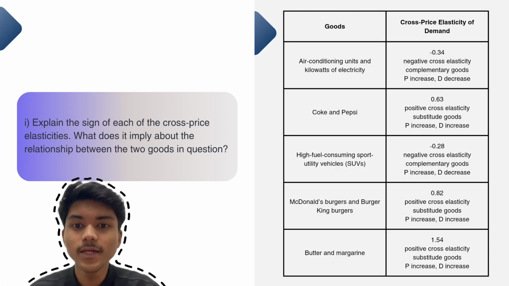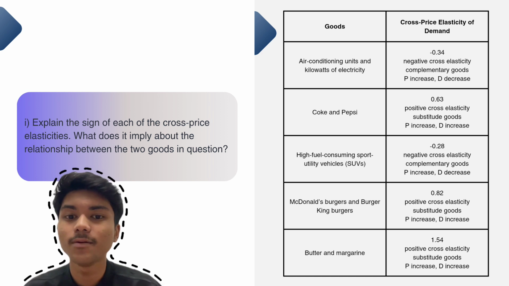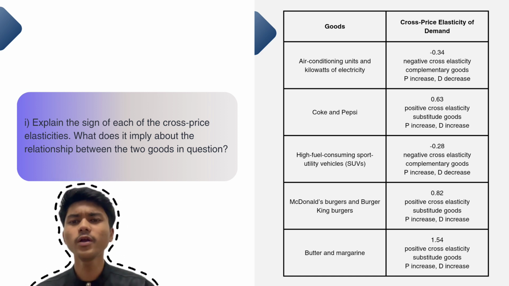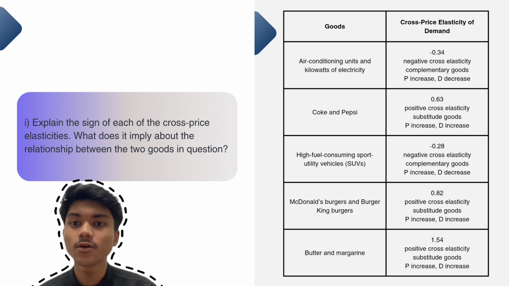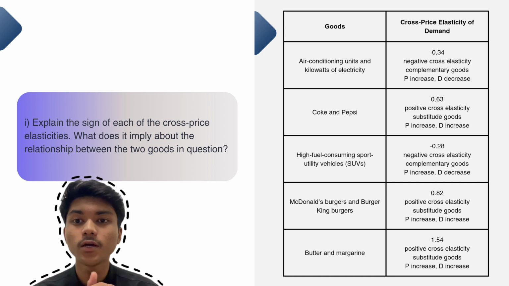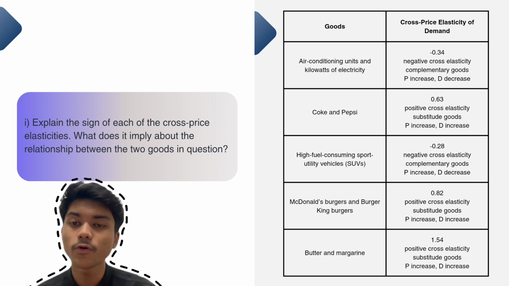Now we will move to the first question: explain the sign of each of the cross price elasticities. What does it imply about the relationship between the two goods in the question? For air conditioning and kilowatt electricity, the cross elasticity of demand is negative 0.34.